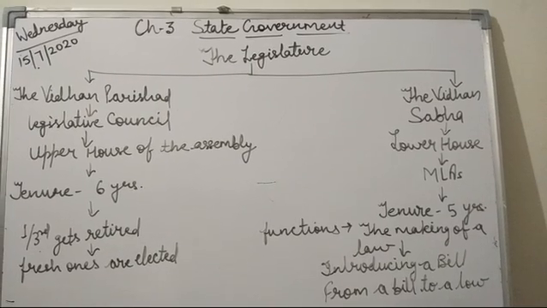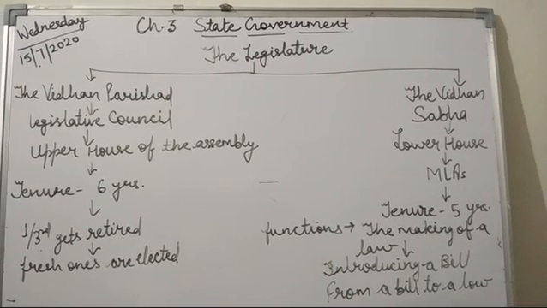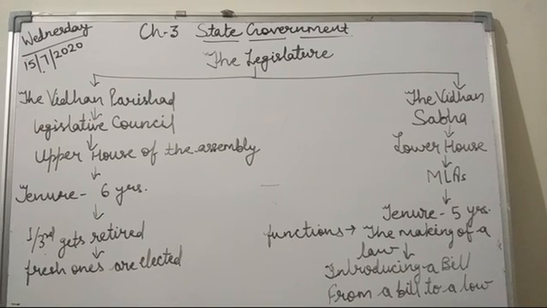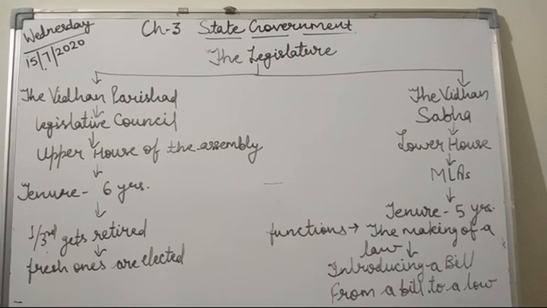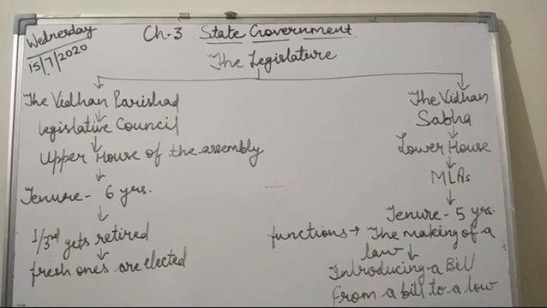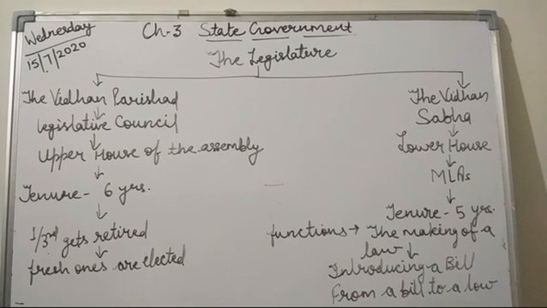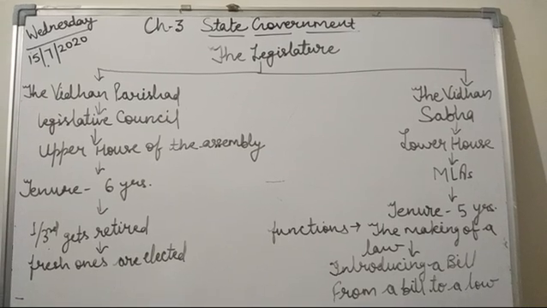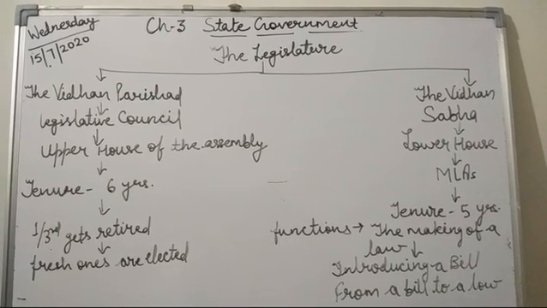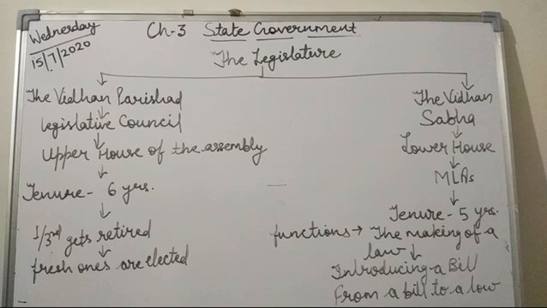The first is the Vidhan Parishad, which is also known as the Legislative Council or the upper house of the assembly. The tenure of the Vidhan Parishad is 6 years, and after every 2 years, 1/3 of the members retire and fresh ones are elected.